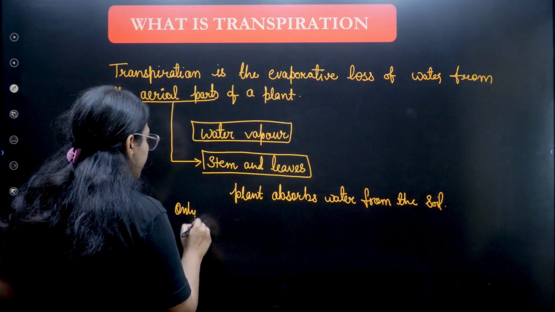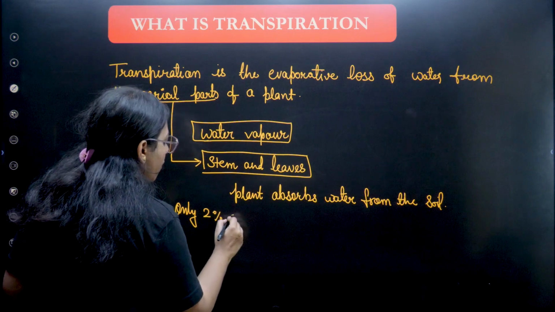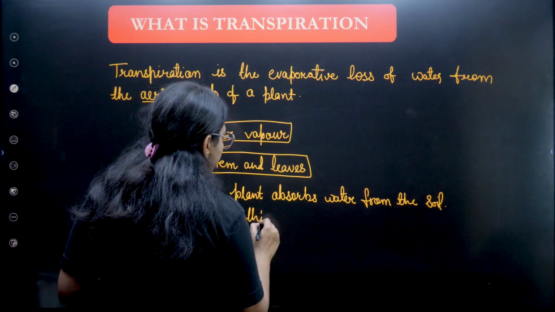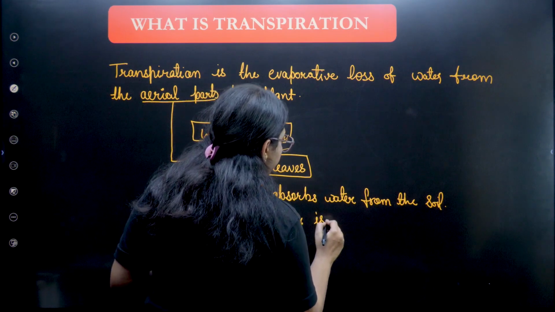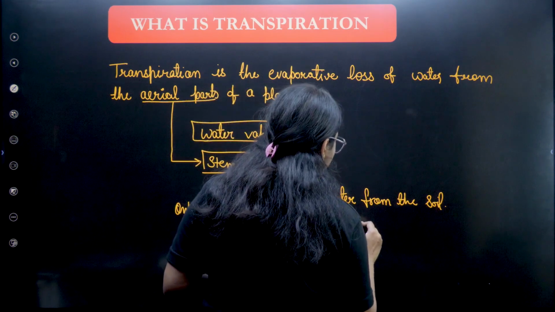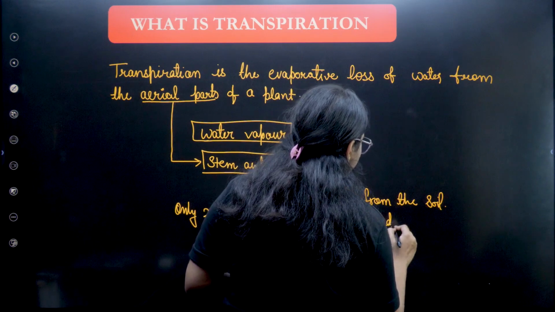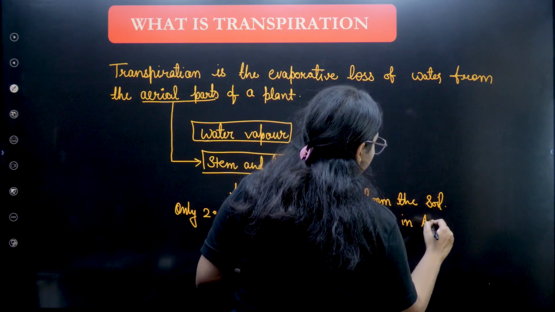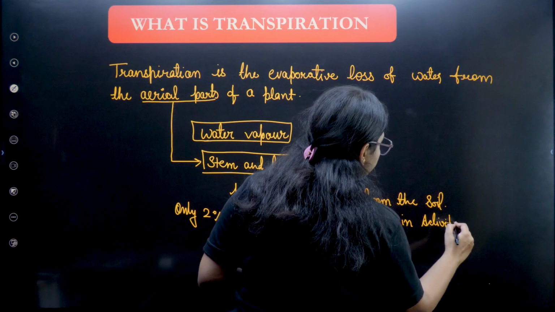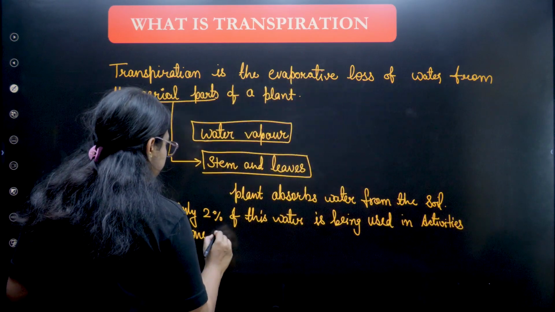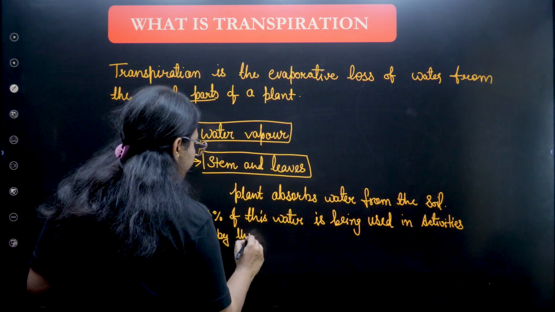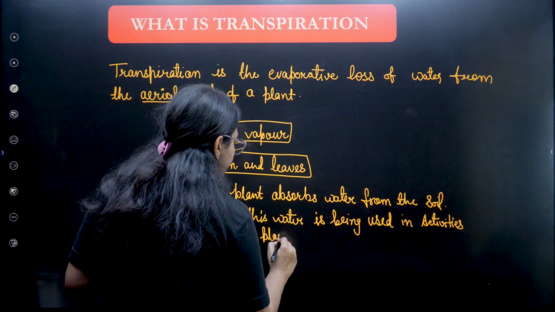Only 2% of this water is being used in activities done by the plants.